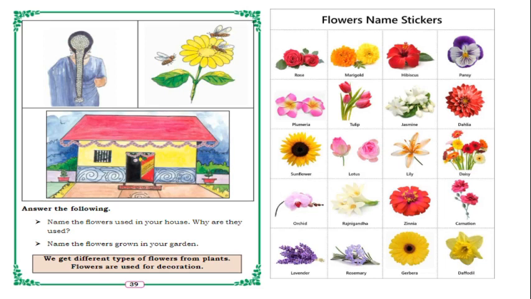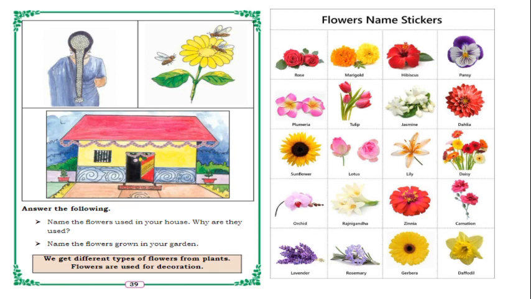Okay. So next, here children we can see different types of flowers, and how we will use the flowers, and flowers also we will get from the plant only. Yes or no? Yes. So for what all purposes will we use the flowers? See in the picture. So we will use them to wear. If any function is there, your mother, sister and all will wear them, no? Yes. And for honeybees, even they will eat the nectar in the flower. Nectar will be there, that is the food of honeybees.